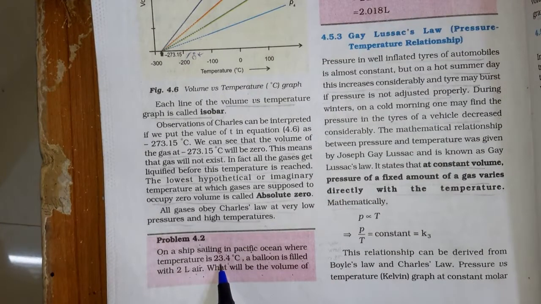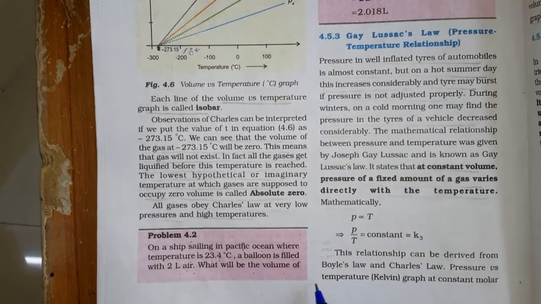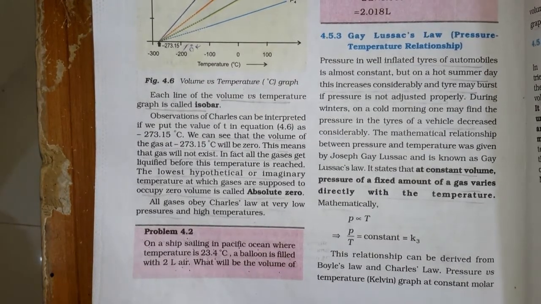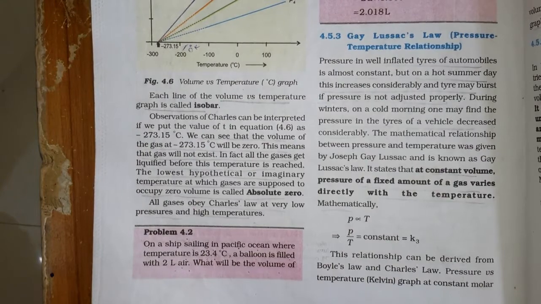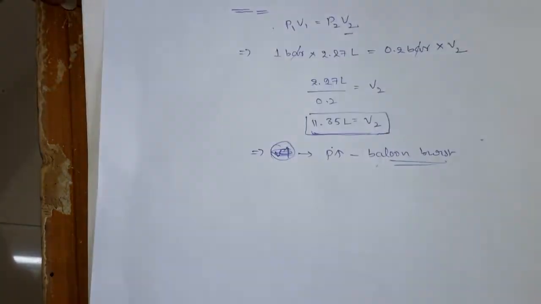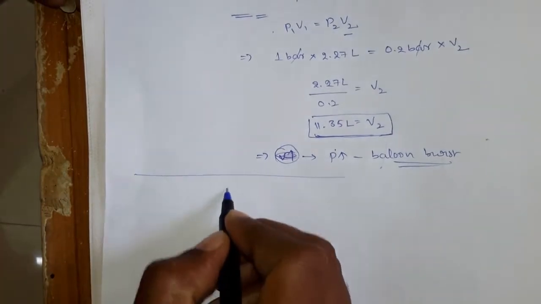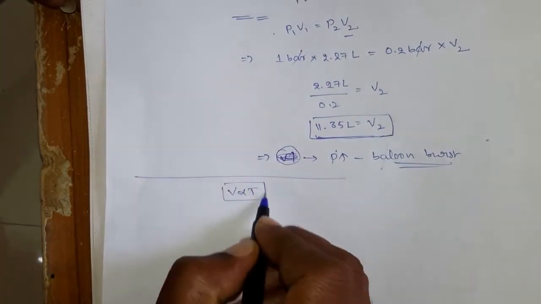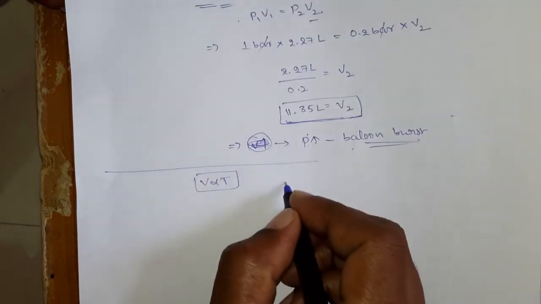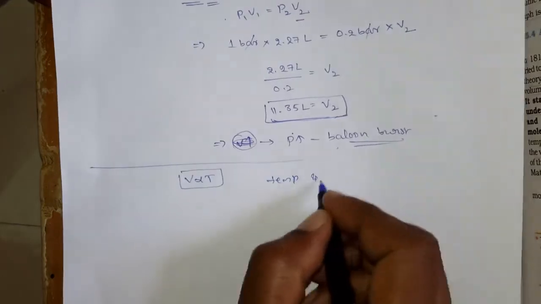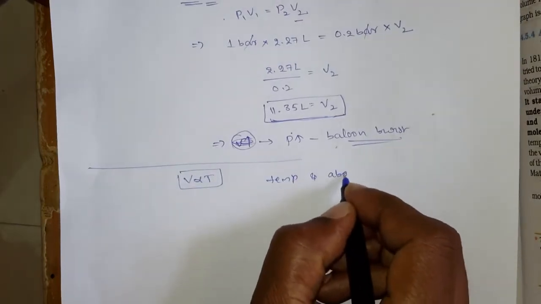23.4 degrees centigrade. Okay, and you know that when the temperature changes the volume also changes, right? So what is that relation according to Charles law? According to Charles law, the volume is directly proportional to the absolute temperature. Okay, so what is the difference between normal temperature and absolute temperature?